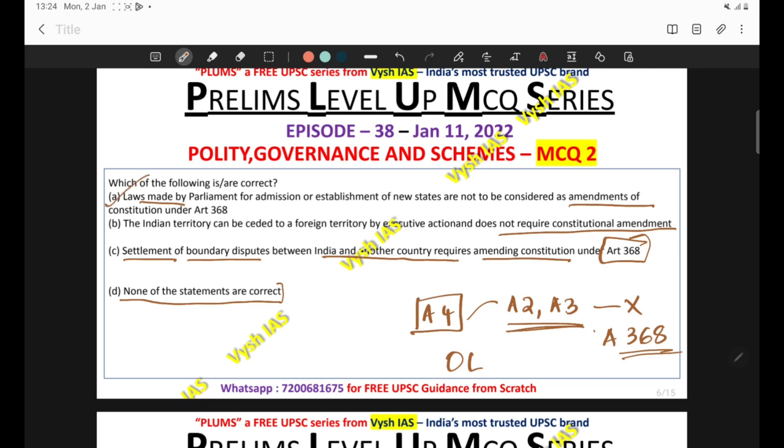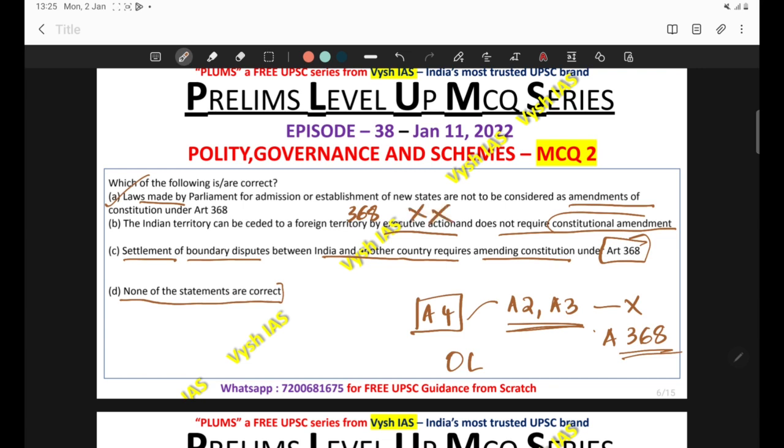Then what are the problems in B, C and D? Okay, so Indian territory can be ceded to a foreign territory only by a constitutional amendment. With respect to ceding territory, that would require a constitutional amendment, which comes under Article 368. And the B statement reads that it can be ceded to a foreign territory by executive action. That is not true.